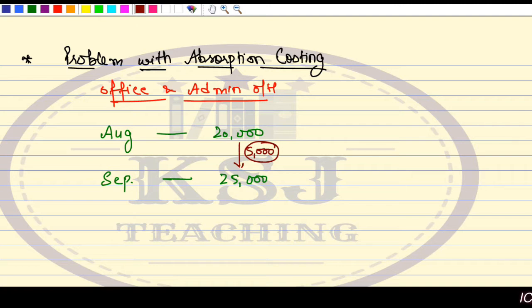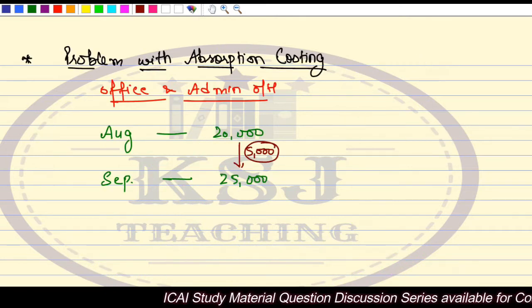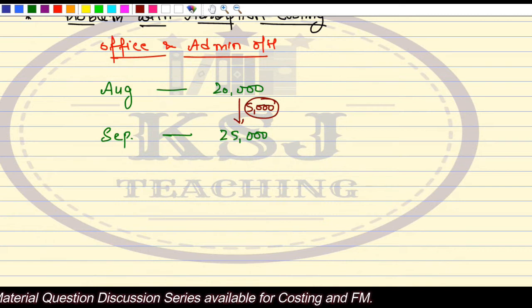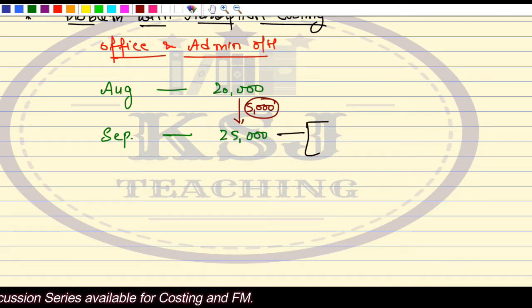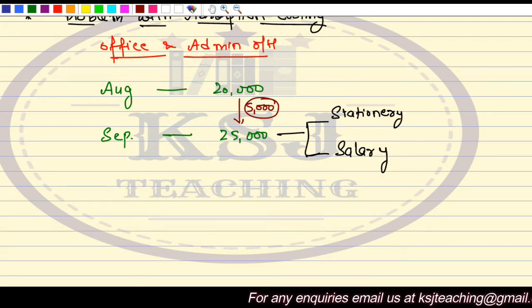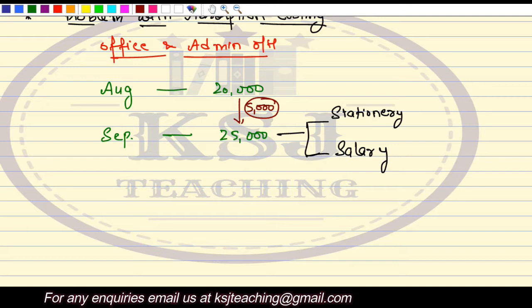Right? Now let's bifurcate it. Let's say for the month of September, when you have 25,000, this expenditure is on two parts. One is your stationery, and the other part of the office and administration expenses is salary. Not for the month of September, but overall only.